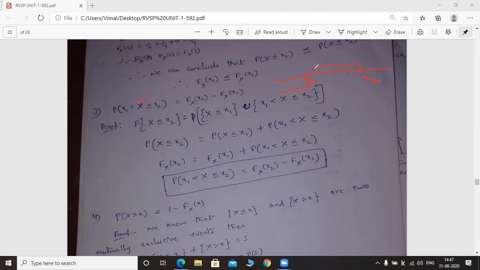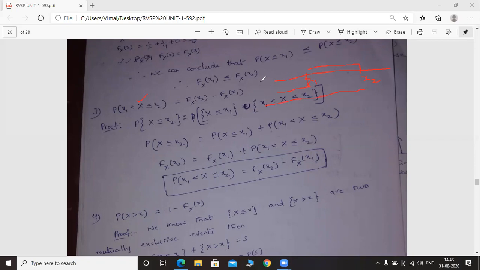This is the second region. So by combining these two regions, you will get X less than or equal to x2, isn't it? Capital X less than or equal to x2 means, starting from x2, we have the entire region, whatever values the scale has. So this entire region is divided into two portions.